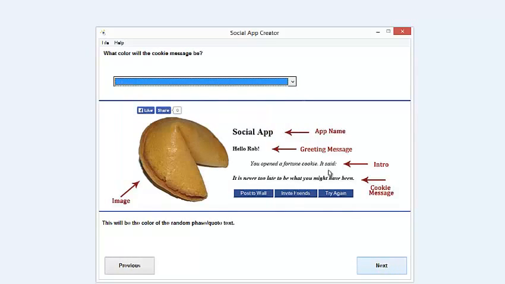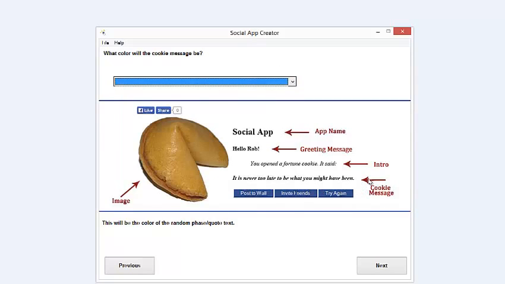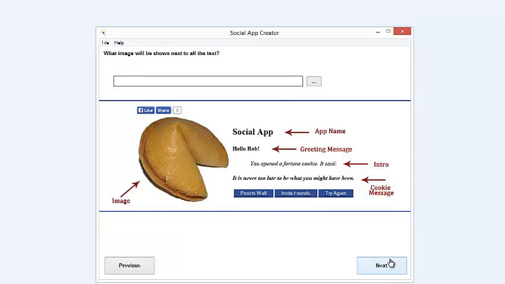Then we've got what colour will the cookie message be? That's the cookie message is the one down here. That's this line here. This is going to be a random phrase. That might be a quote of the day. It might be a motivational thing. It might be a famous quotation, a Bible verse. Depends what sort of app you're building. I'm going to leave it in black, say next.